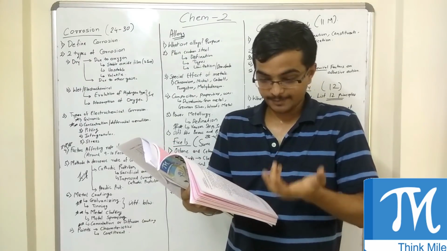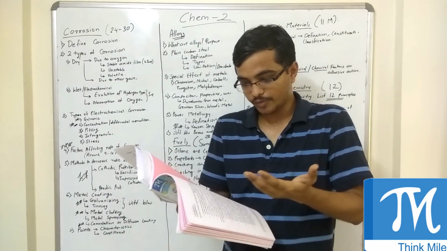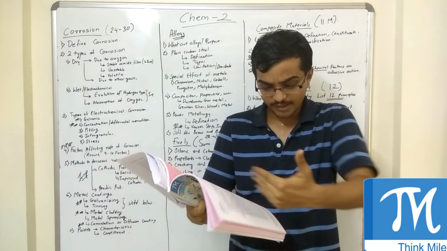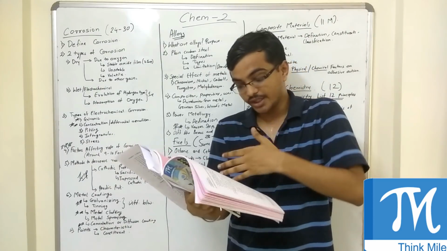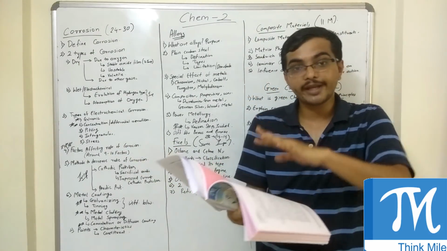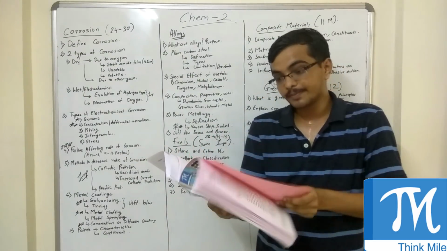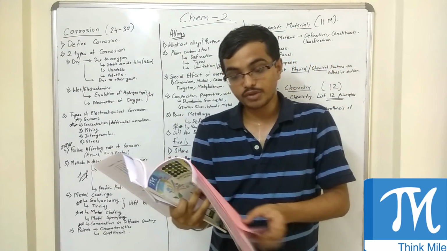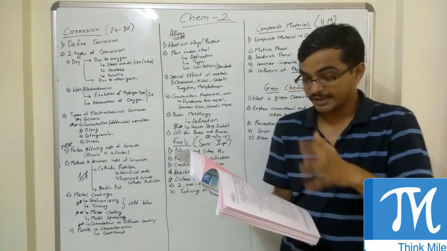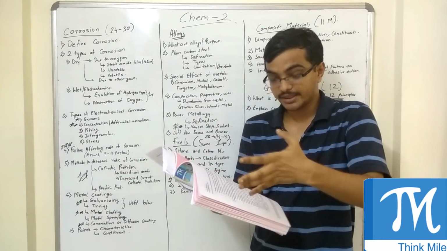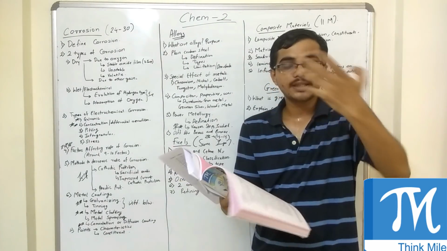One is preparation of metal or alloy powder, which is carried out by the following methods, and there are 5 methods. Then mixing and blending is one step, sintering is one step, and compacting, again a very important topic, is another step. In compacting there is cold pressing, powder injection molding, an important topic, and hot compression. So these are the various steps in powder metallurgy. Again, a very easy topic, but it's huge.